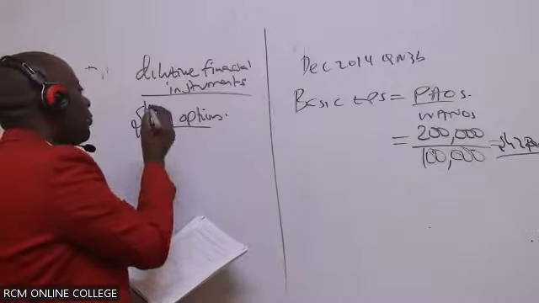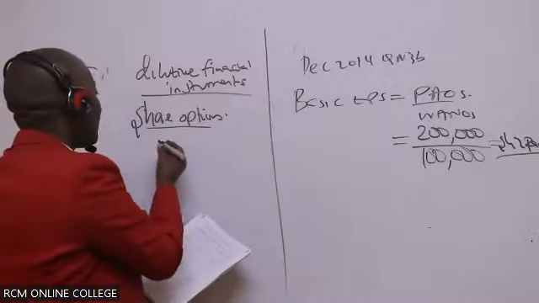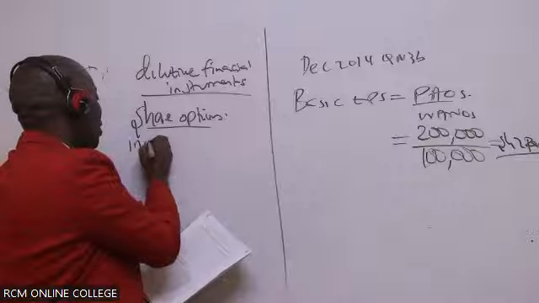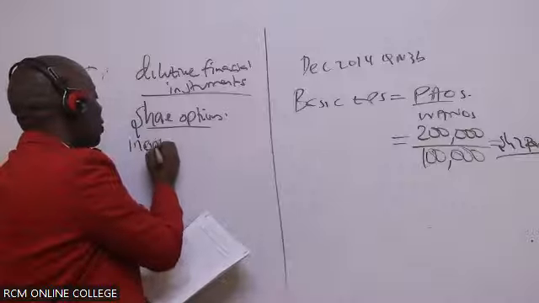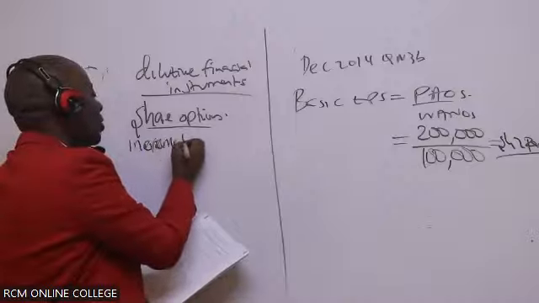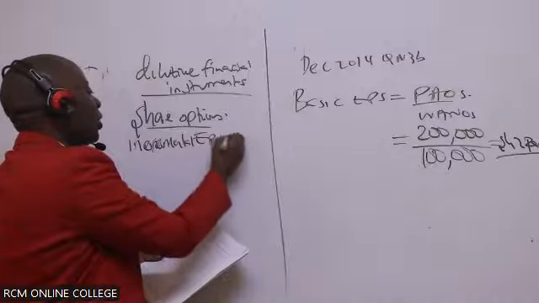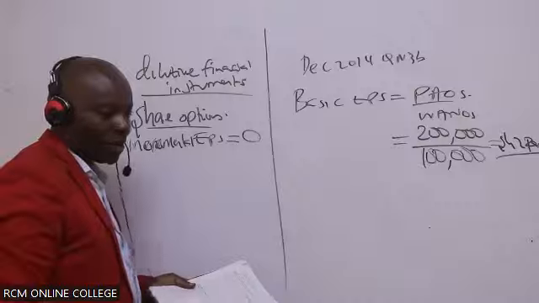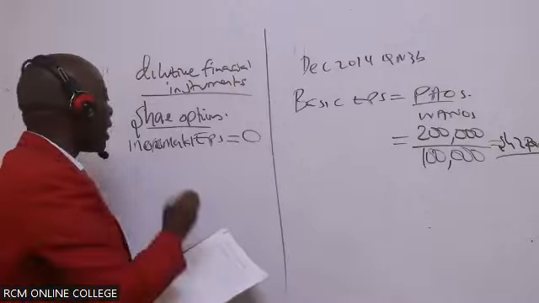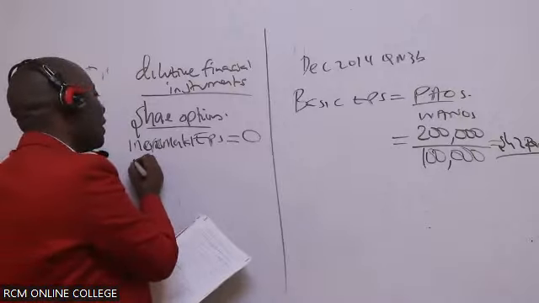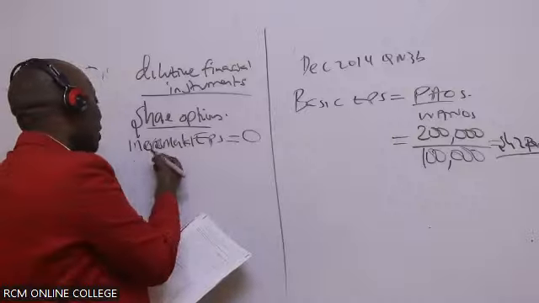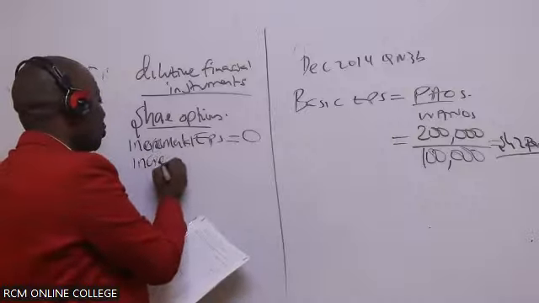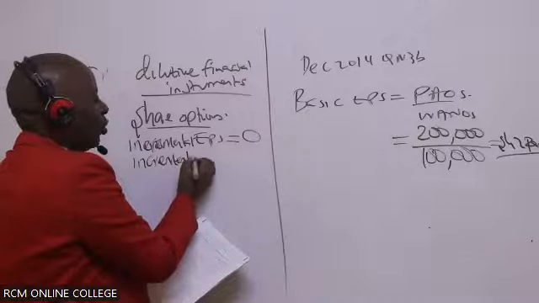So in this case here, for share options, I will look at incremental EPS. Incremental EPS always for options is 0. It's always 0. And then I'll give them the incremental number of ordinary shares, the increase in numbers.